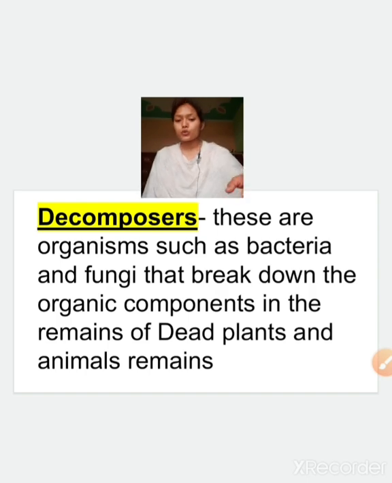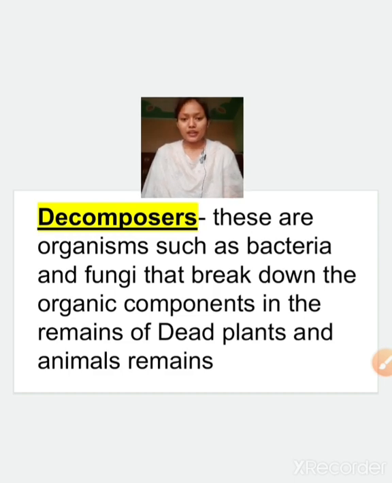Now the next category is decomposers. What are decomposers? These are organisms such as bacteria and fungi that break down the organic components in the remains of dead plants and animals. They will not eat, they will just break down, degrade, spoil the thing.